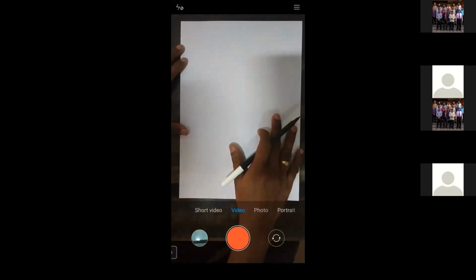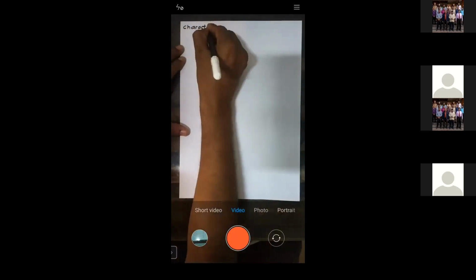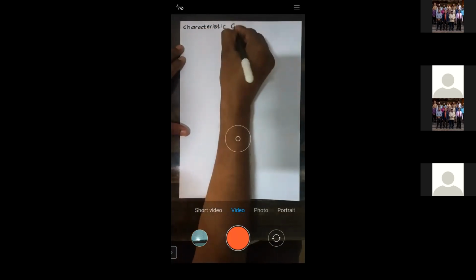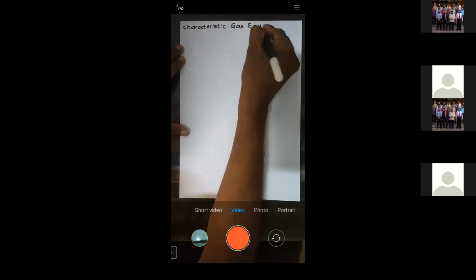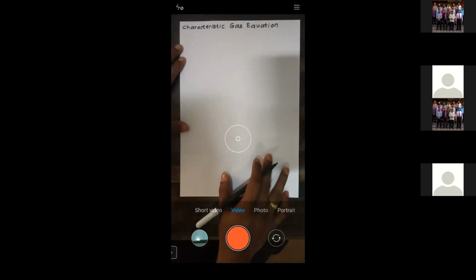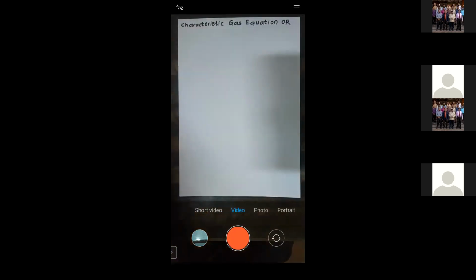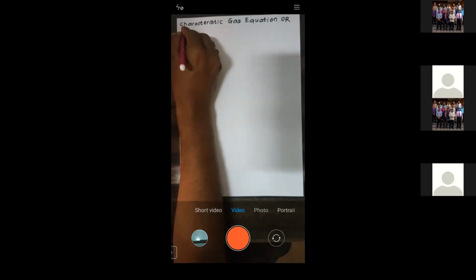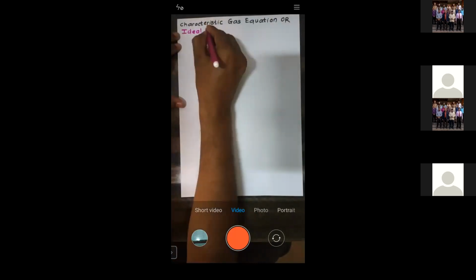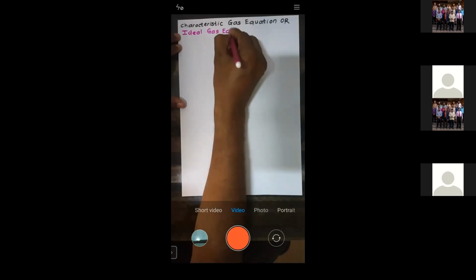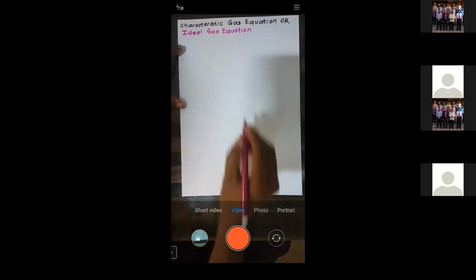So let us start with the first concept. What is called the characteristic gas equation. This is very important. This is called the characteristic gas equation, and it is also known as the ideal gas equation. It is one and the same. Characteristic gas equation, or also known as ideal gas equation.